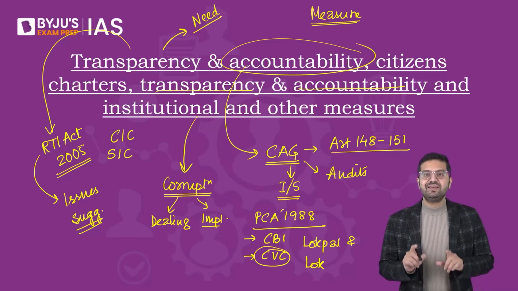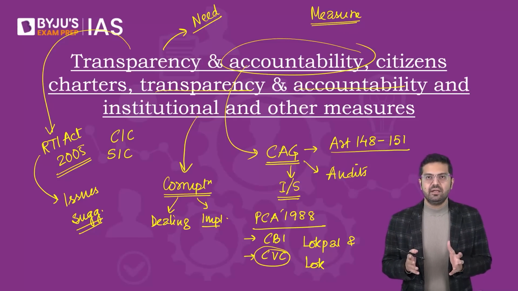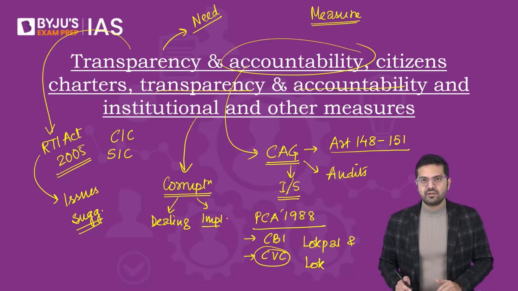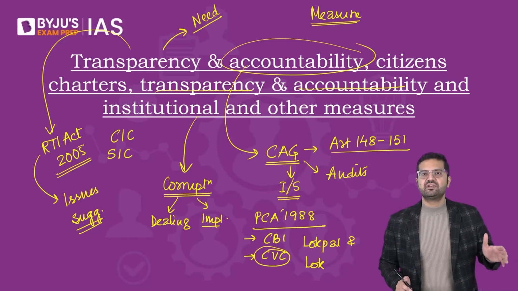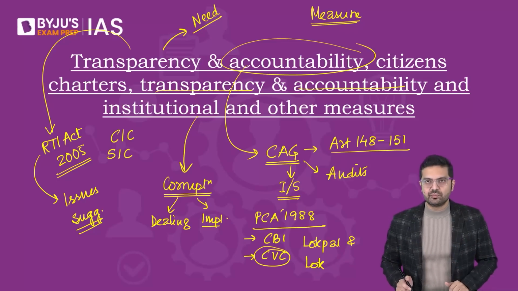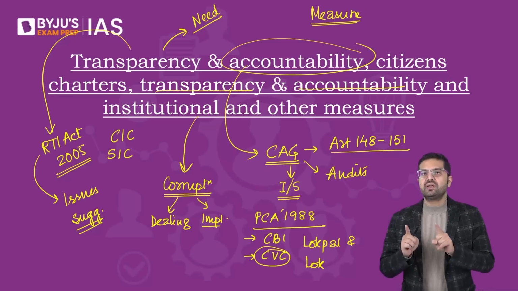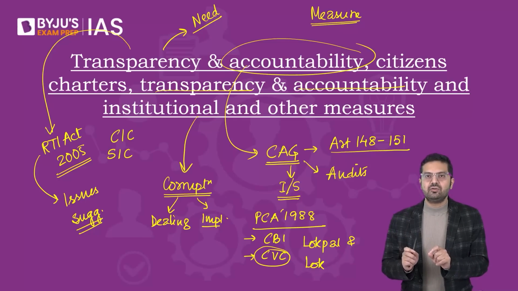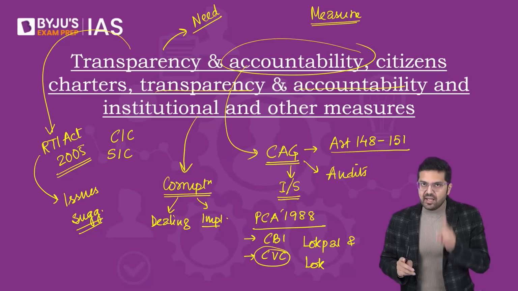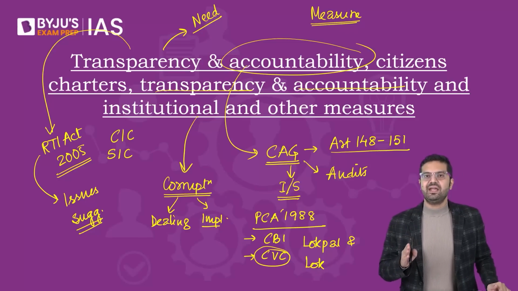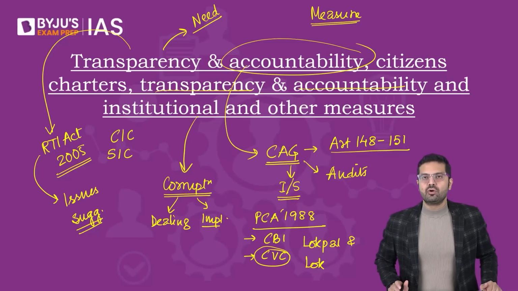Because CVC is not an investigating body, right? CVC will give recommendations on what actions can be taken against the erring officials, the senior officials, the Group A officers, and also similarly placed officers in the PSBs and the PSUs. However, the CVC can also look into the aspects pertaining to Group B, C and D officials if the Lokpal so makes a reference, that is as per Sections 8A and 8B of the Lokpal and Lokayukt Act of